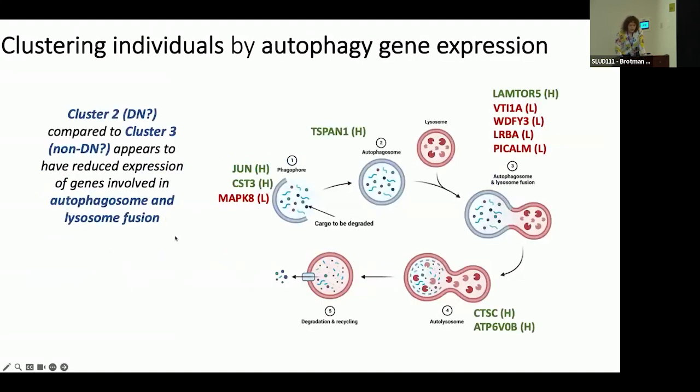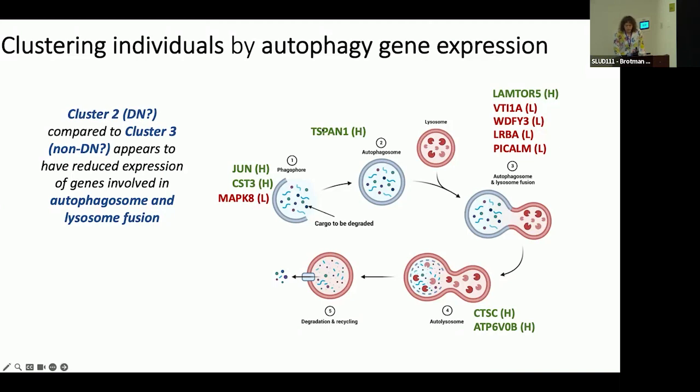Comparing cluster 2, the diabetic nephropathy group, to cluster 3, the non-diabetic nephropathy group, I tried to link the genes that differed to specific steps in autophagy. This is just based on a literature search of each of these genes and the step of autophagy they're involved in, and whether they were high or low in cluster 2 versus cluster 3. Green with an H means they were higher in the diabetic nephropathy group compared to the non-diabetic nephropathy group, and red with an L means they were expressed less.